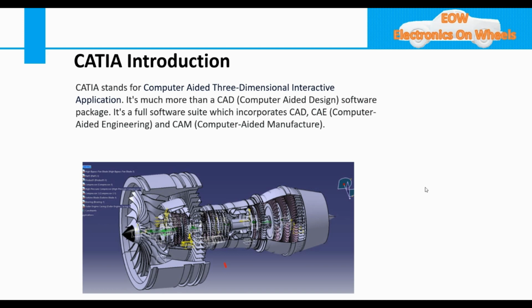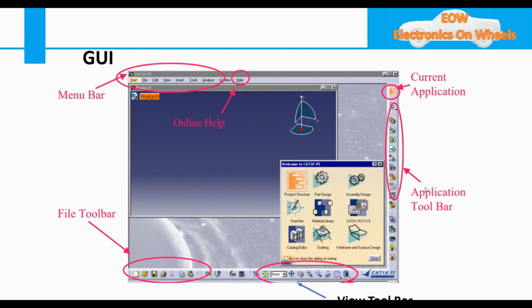First we will see the GUI, nothing but the graphical user interface, and then we will go to the tools. This is our menu bar, where you will have start, file, and edit. Then you have the online help, where you can get help or information about any particular function or tool. Then you have the file toolbar, where you will have operations like new, open, and save. Here you will see the current application you are working in, whether sketcher, 3D modeling, or assembly. Then you have the application toolbar and the view toolbar.